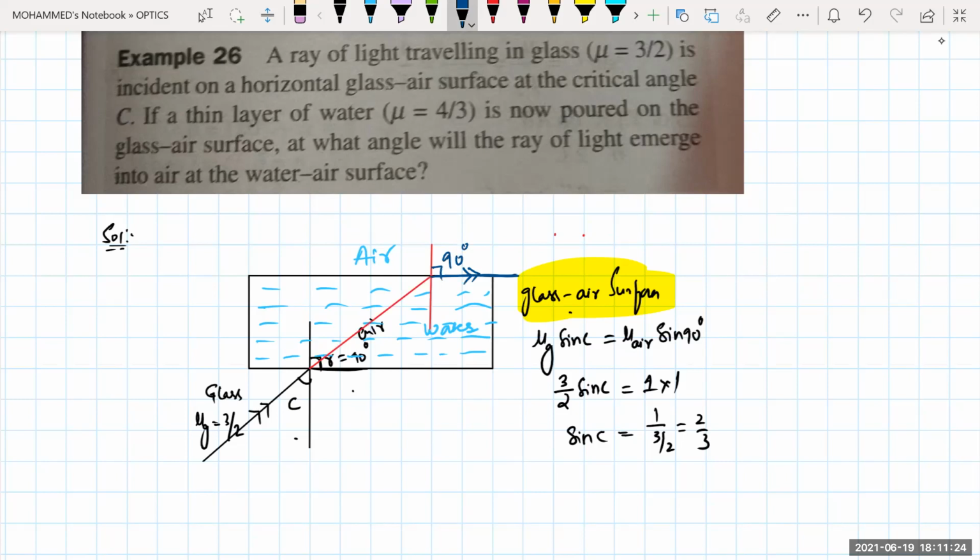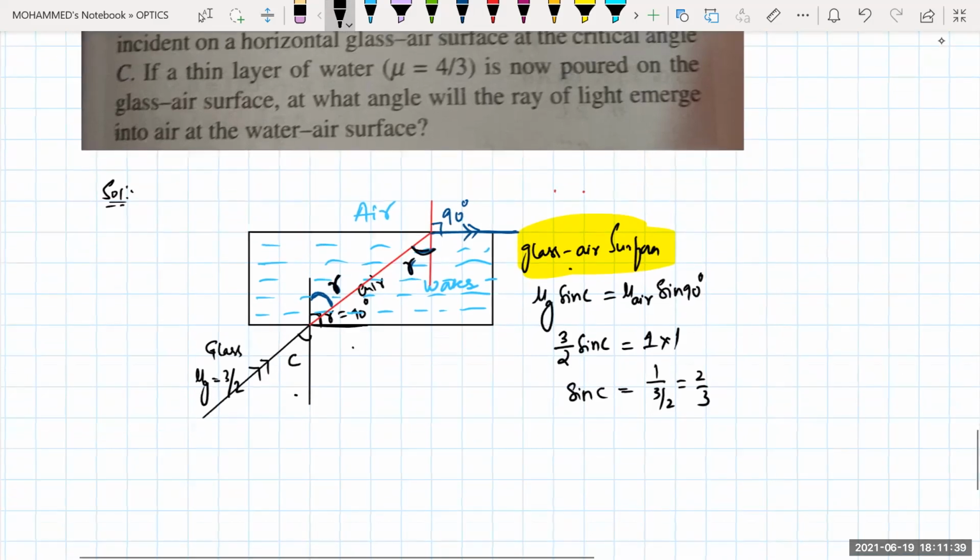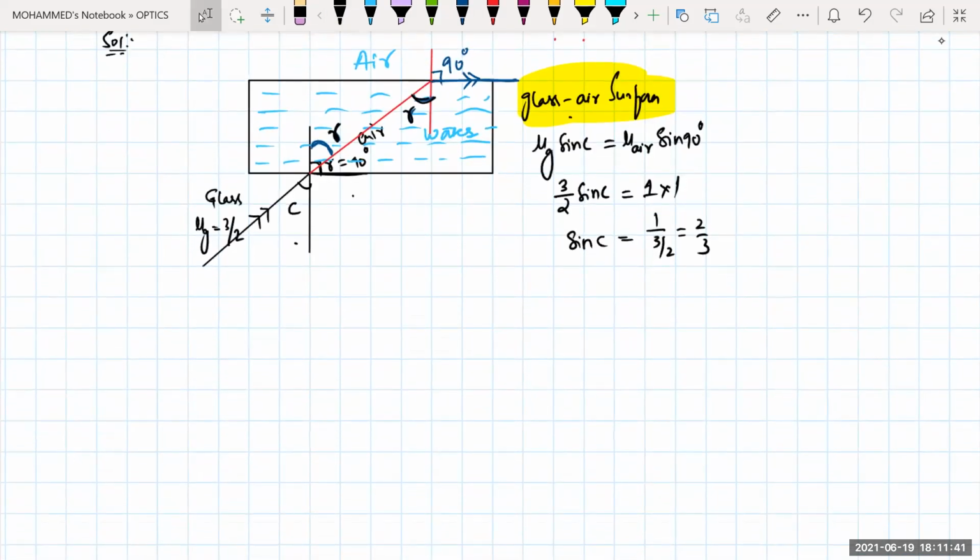Critical. That means this angle should be equal to how much right now? This is your angle of refraction R. So this one will also be equal to R, isn't it? When water is being poured in front of that, that means now we are talking about refraction.